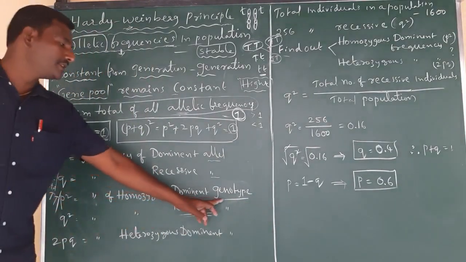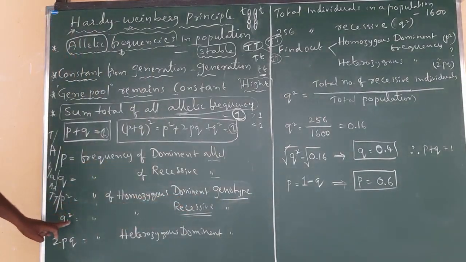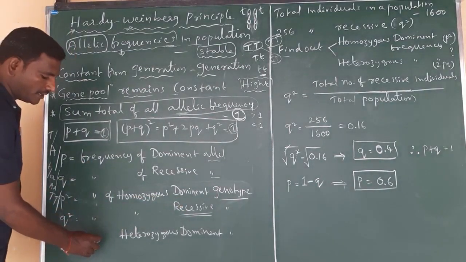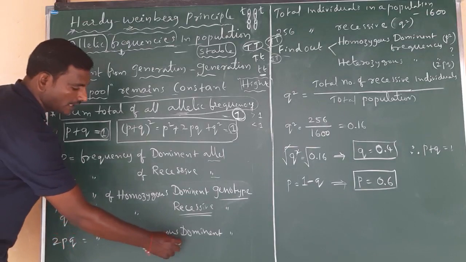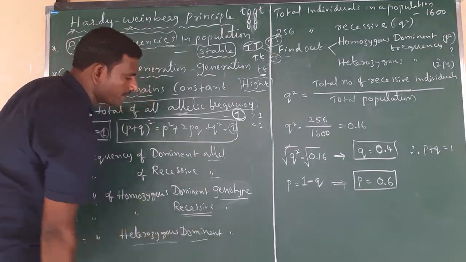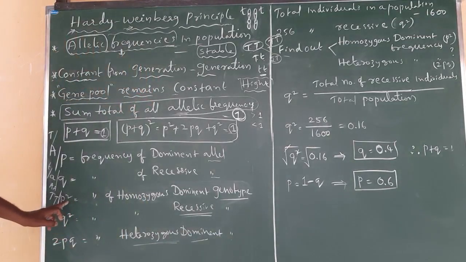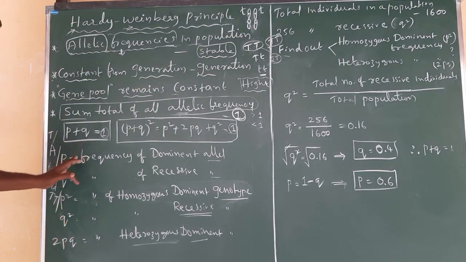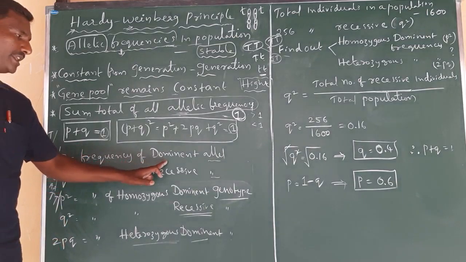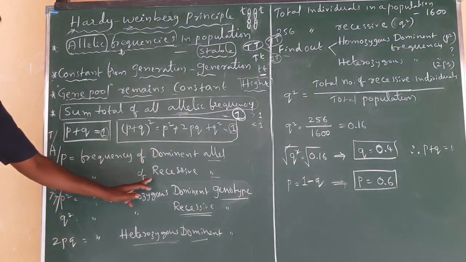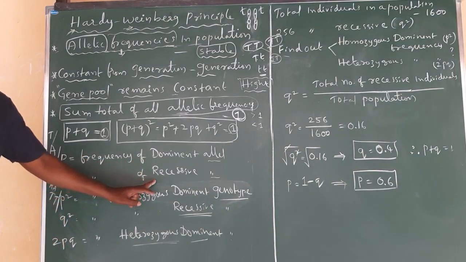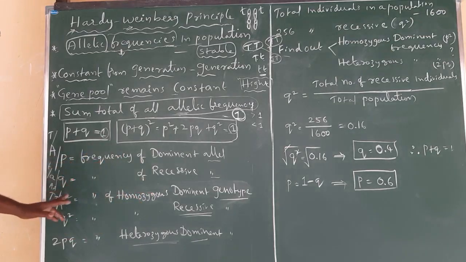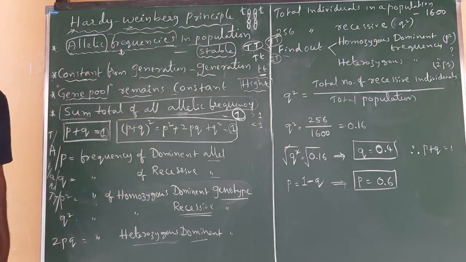Next, 2pq is equal to the frequency of heterozygous genotypes. All genotypes are indicated by p square, q square and 2pq. Clear? Simply p indicates dominant allele frequency, and simply q indicates recessive allele frequency. So learn by heart what is p, what is q, what is p square. Based on this, different types of problems are asked.